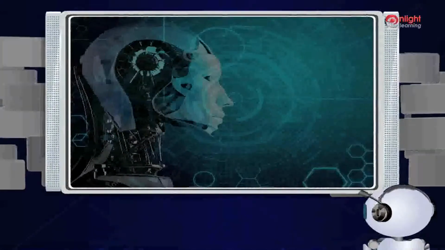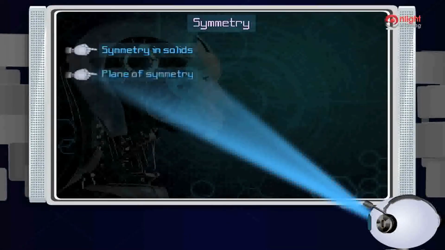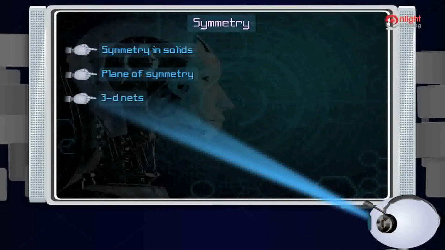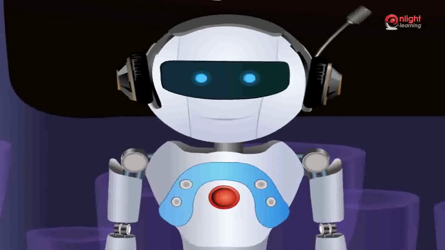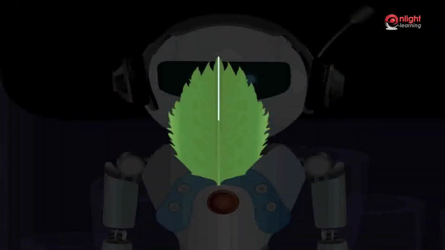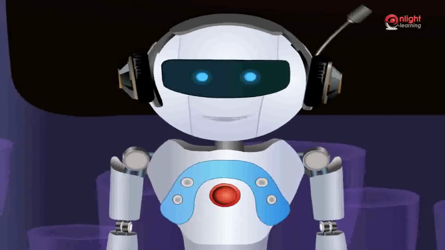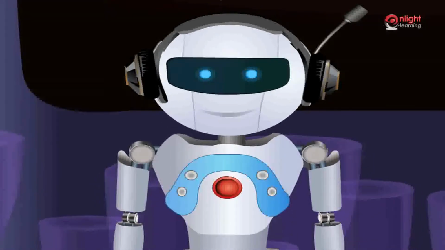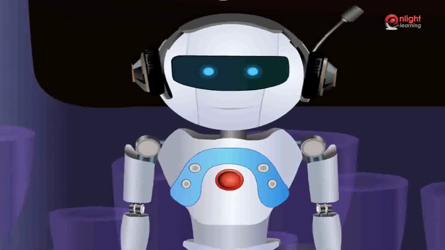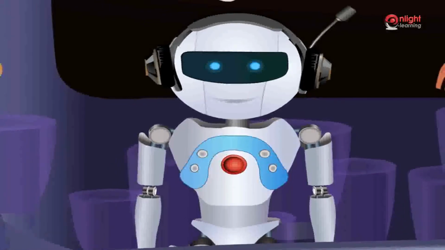In this session, you will learn about symmetry in solids, plane of symmetry, and 3D nets. You might already know about symmetry, about how a leaf is said to be symmetrical about a certain line, how a sheet of paper is said to be symmetrical. Hence, until now, we know about symmetry in plane figures. Let us check whether symmetry is applicable to solid objects.